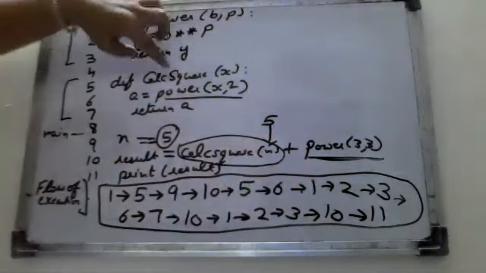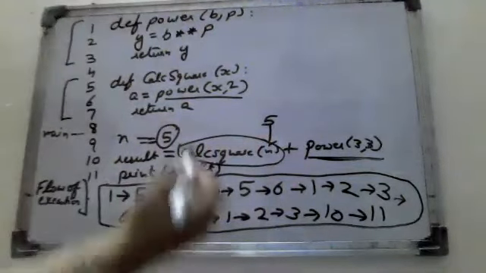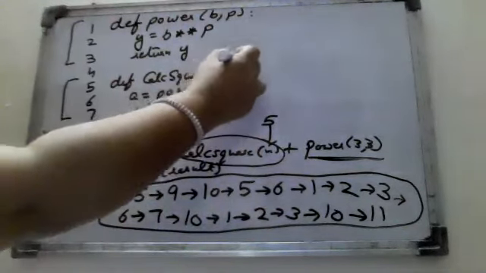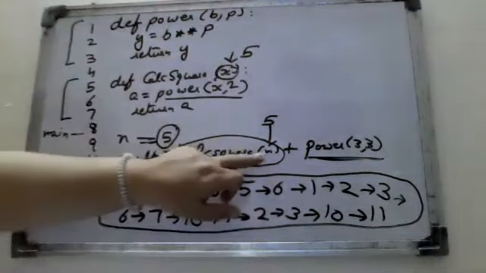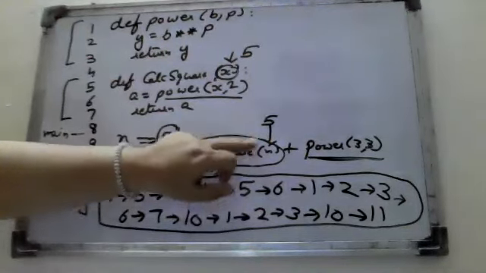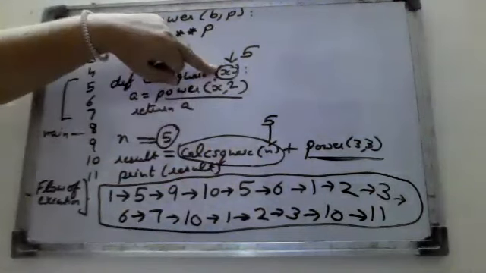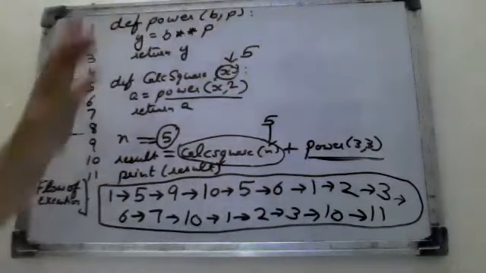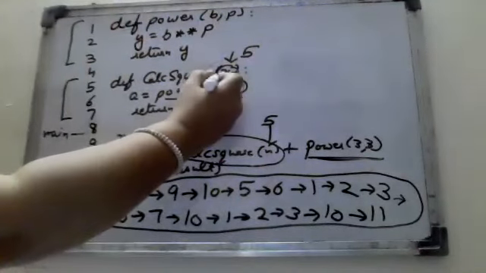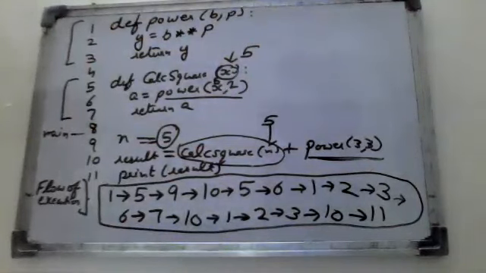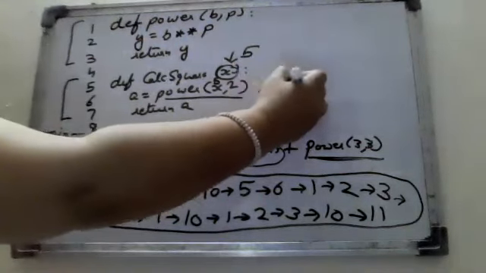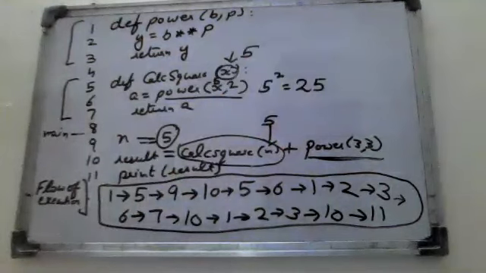Square, this function. So what is this? Power of x. What is this x? Now, this x is 5, because in the last video we have done this: this is a formal argument, and this is the actual argument. The actual argument moves to the formal argument. So here it will be a is equal to power(5, 2). So what is this a? Return a. 5 raised to power 2, that is 25.